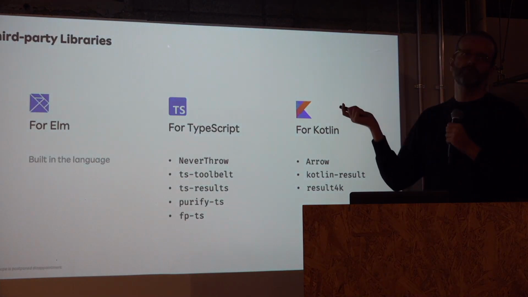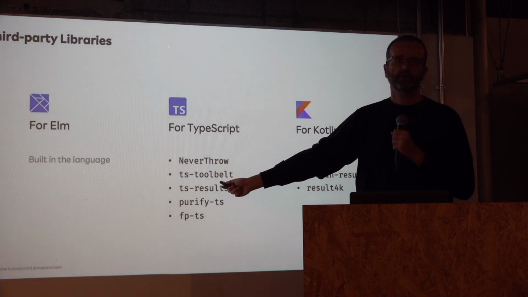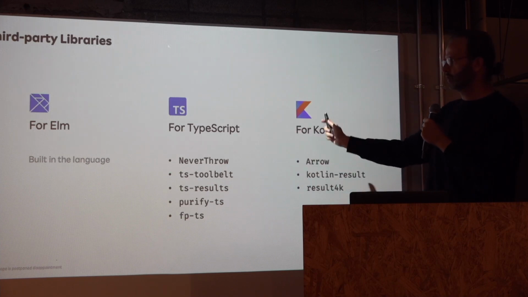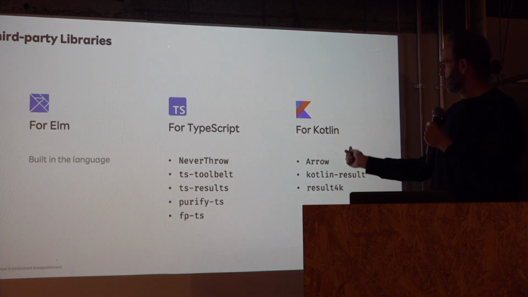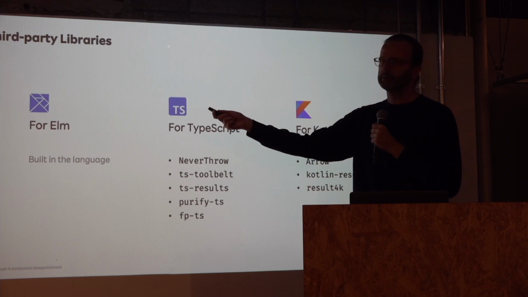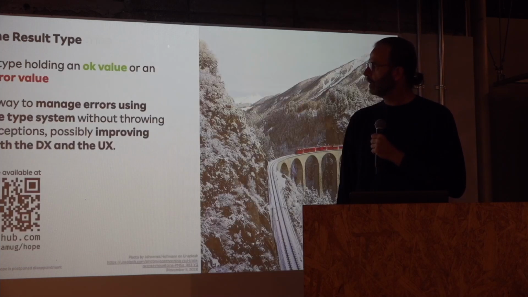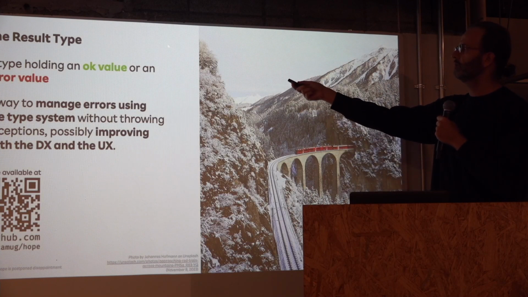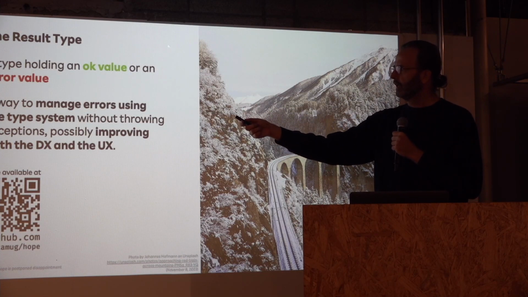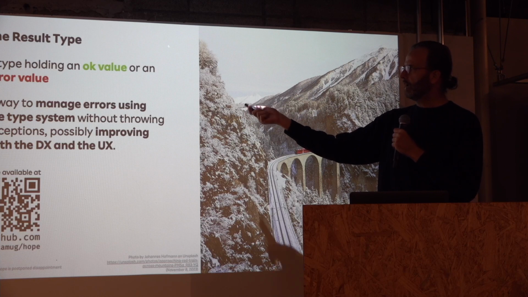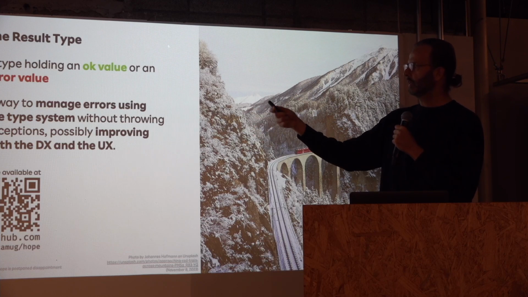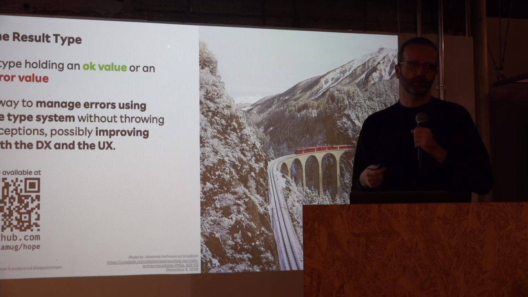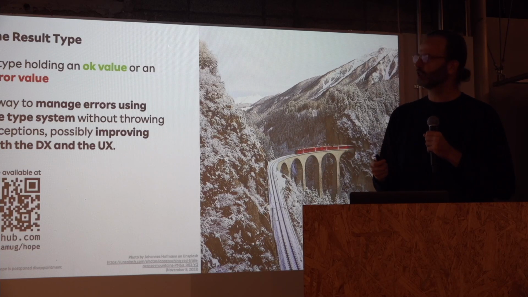Of course, to move forward, it would be a good idea to have a look at the libraries that implemented this idea of the result type. Here I put the most popular ones in TypeScript and Kotlin, and in Elm it is built into the language. So, to recap, the result type is a type holding an OK value and an error value, and it is a way to manage errors using the type system without throwing exceptions, possibly improving both the developer experience and the user experience. That's all from me.